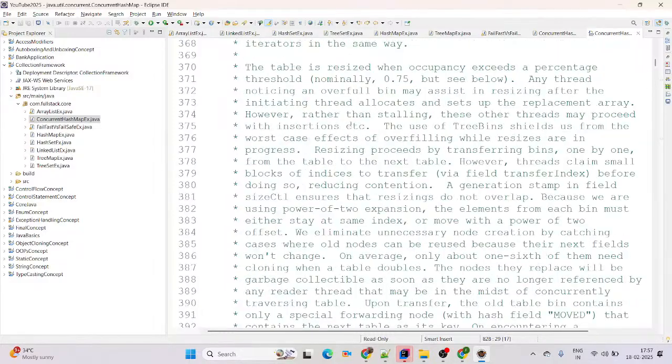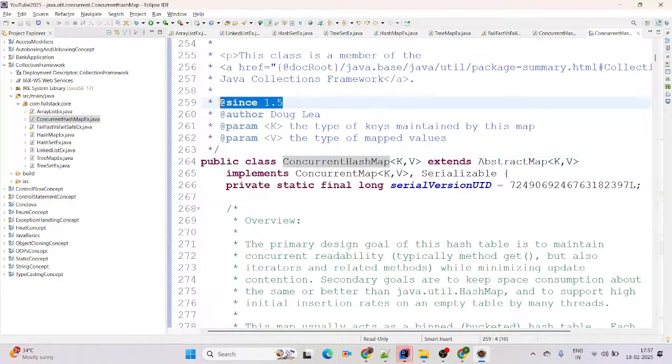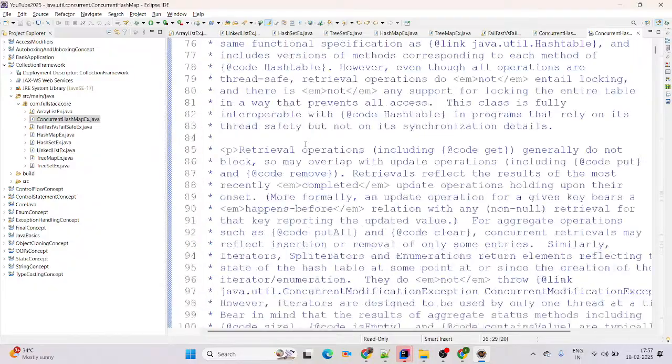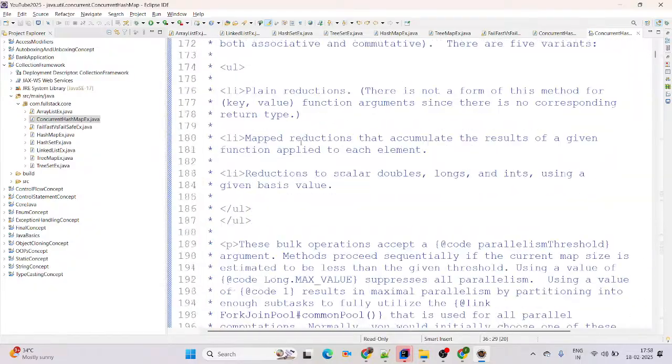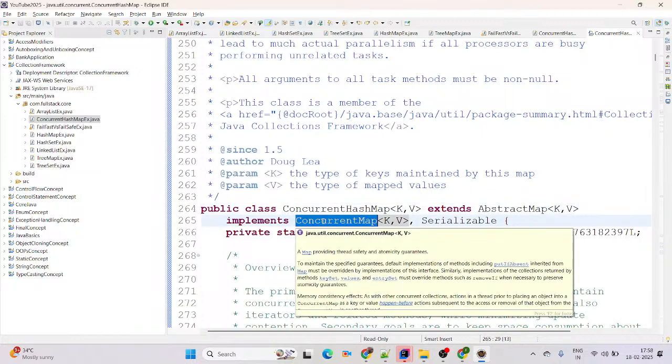Yeah, 1.5, right? If you check, you will be able to see this is the ConcurrentHashMap, since Java 1.5. And if you want to check the package, it is the java.util.concurrent package. ConcurrentHashMap is a Java class coming from java.util.concurrent, and this class comes in Java since 1.5. I hope you are able to see on screen here. ConcurrentHashMap extends AbstractMap and implements ConcurrentMap here.